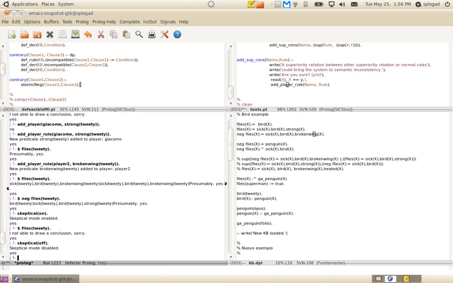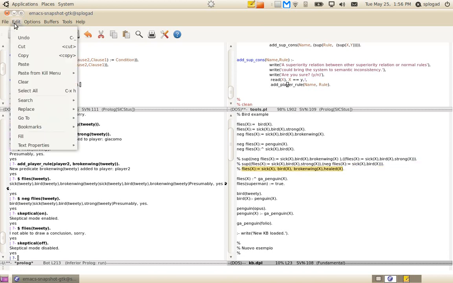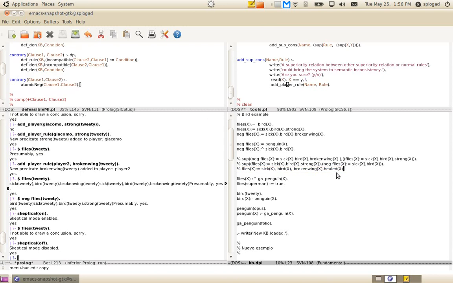In this example, we will show you different things. In this case, we want Giacomo to put a new rule that could be really useful for his challenge. But the problem is that to use this rule, he should also put forward one more rule that says that Tweety is healthy, but he has not got this rule.